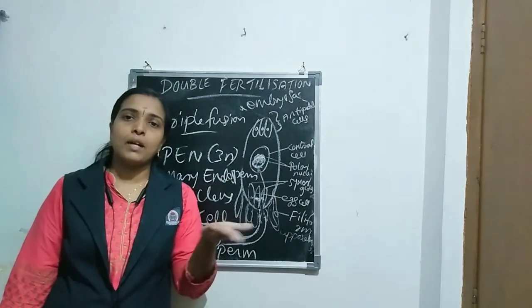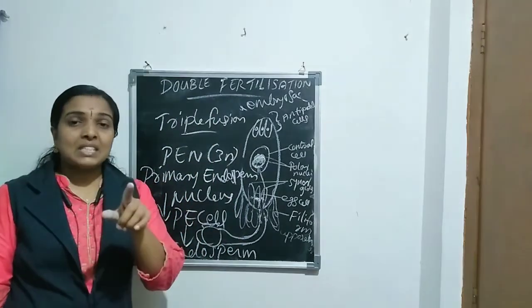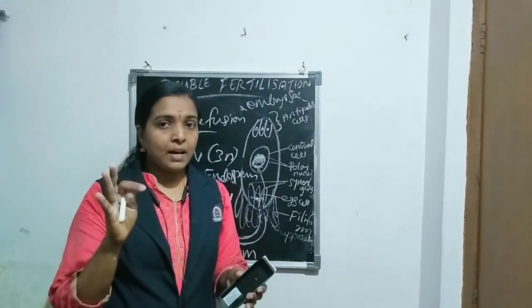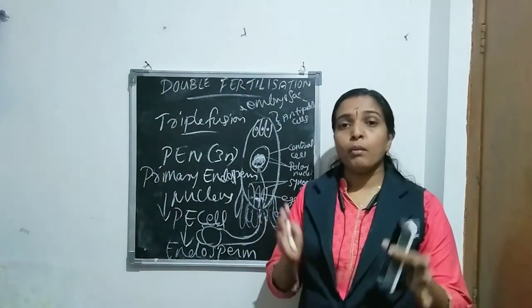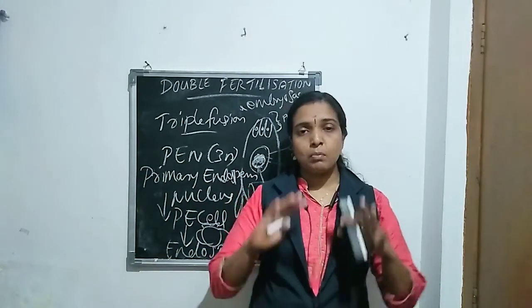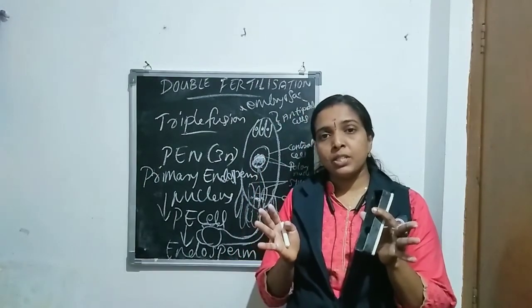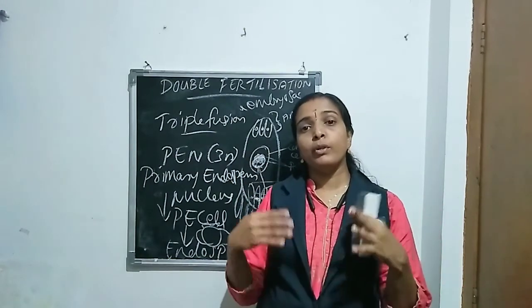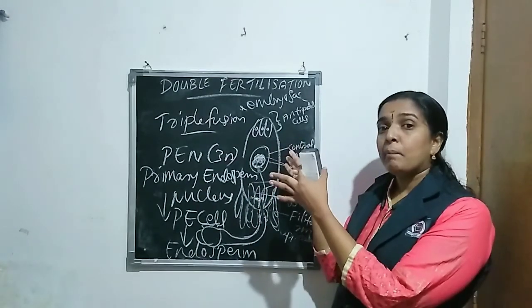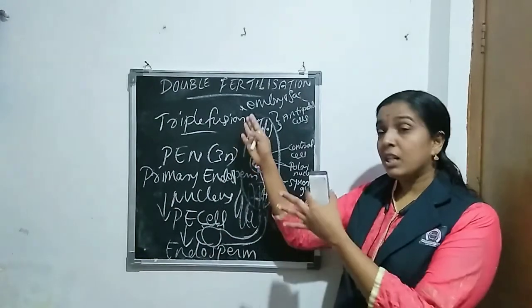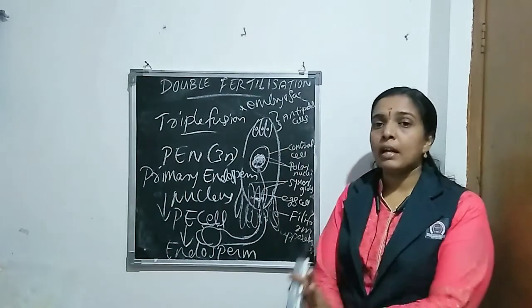Where is the ovary present? The ovary is the basal part of the female reproductive structure. The female reproductive structure is known as the pistil or carpel. There are three parts: stigma, style, ovary. The ovary is the basal part. That ovary contains one or many ovules. Those ovules are also known as megasporangium, the megaspore producing structure. That megasporangium, or ovule, contains this structure, the mature embryo sac. Here in the mature embryo sac, both these fertilizations take place. These two fertilizations together are known as double fertilization.